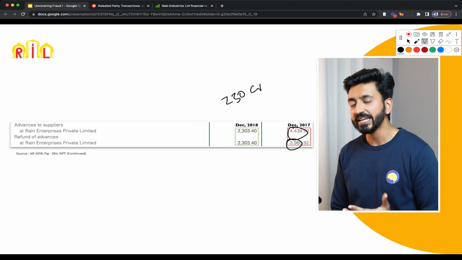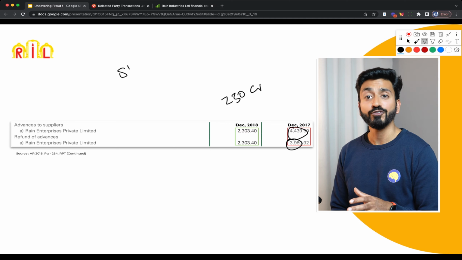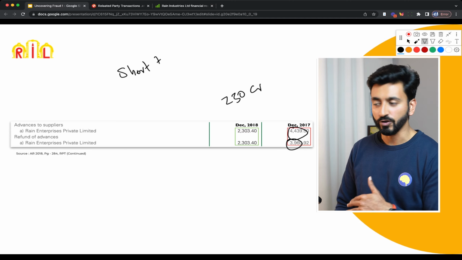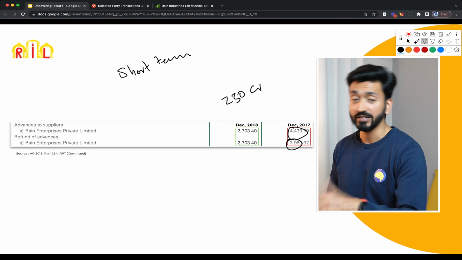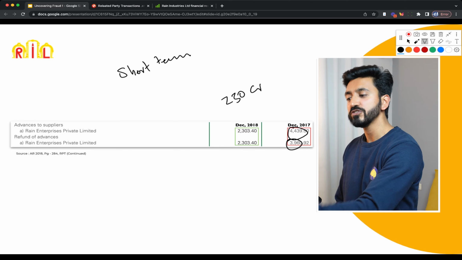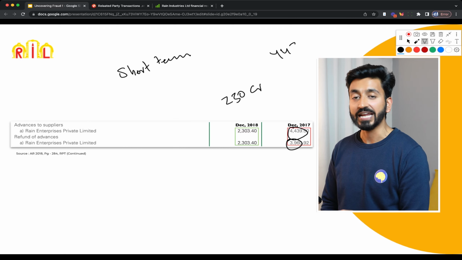So this again can be looked at as a way of short-term funding, free short-term funding at the cost of minority investors. But again, that's not really that big of a deal. Let's look at 2017, what happened. So in 2017, they'd given a loan of 443 crores and received only 396 crores.